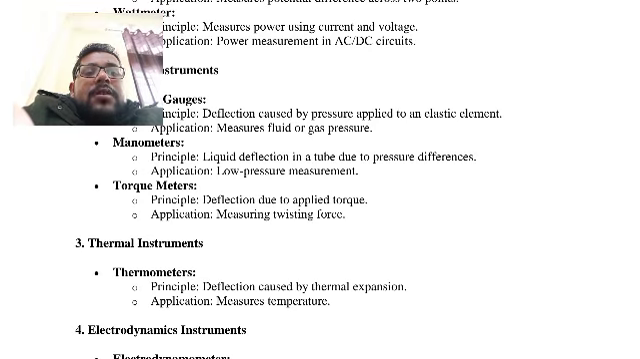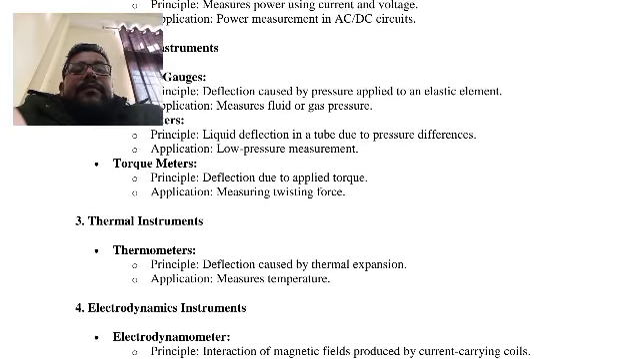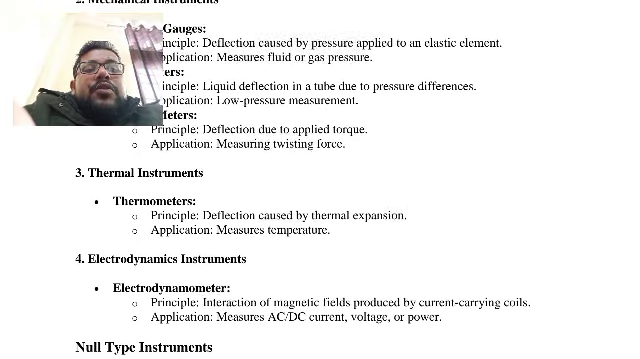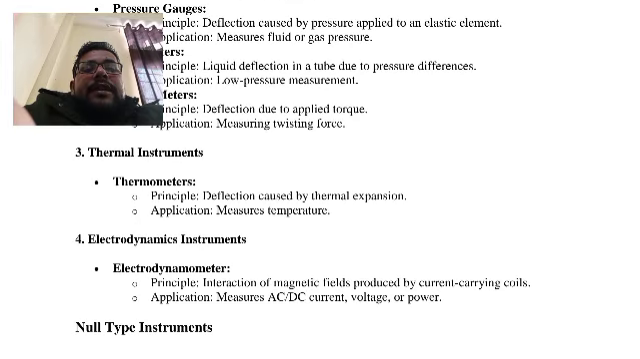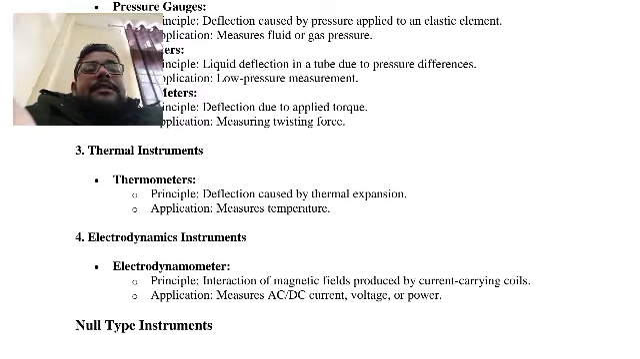Then again, in the torsion meter, the deflection is due to applied torque, used for measuring the twisting. In the thermal instrument, the thermocouple, the deflection is caused by thermal expansion.